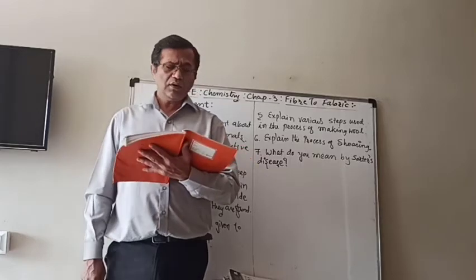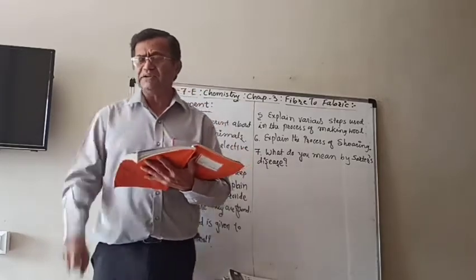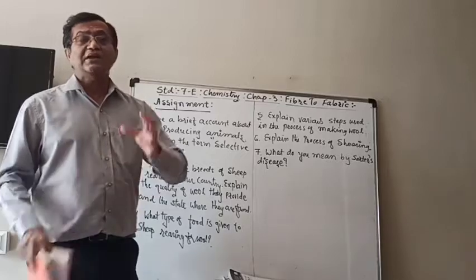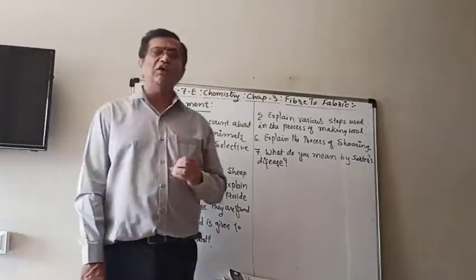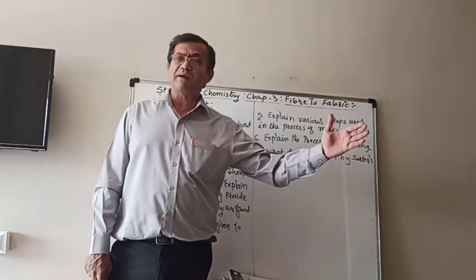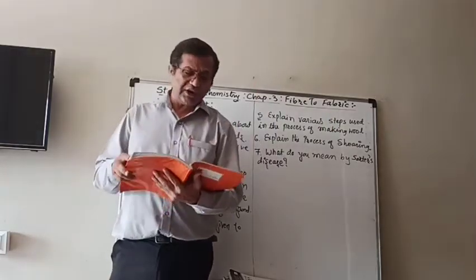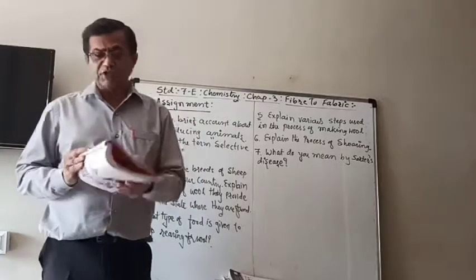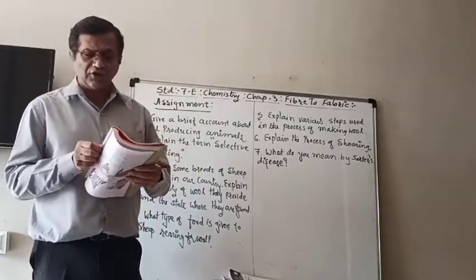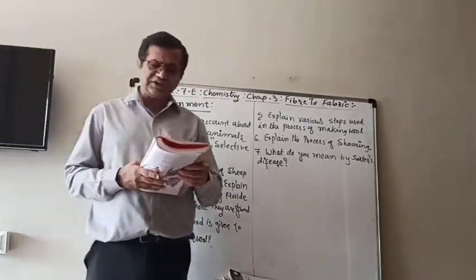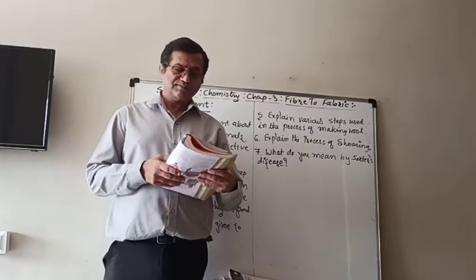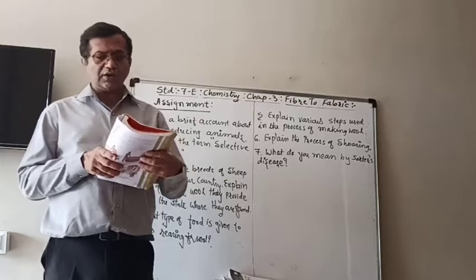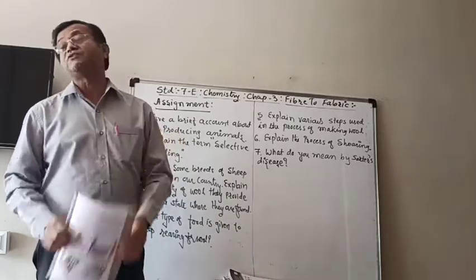So now when we take the wool, there are different steps involved from fiber to fabric. So what is the process? The wool which is used for knitting sweaters or for weaving shawls is the finished product of a long process which involves the following steps.